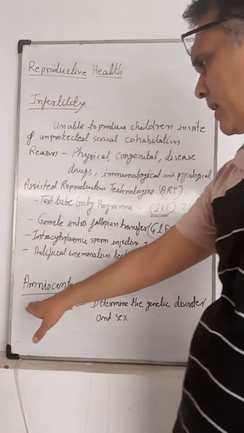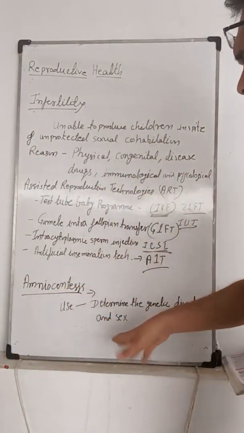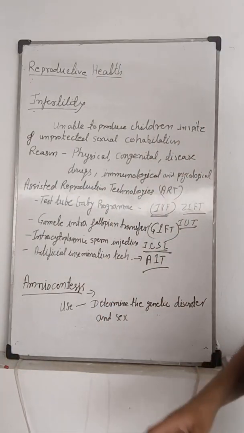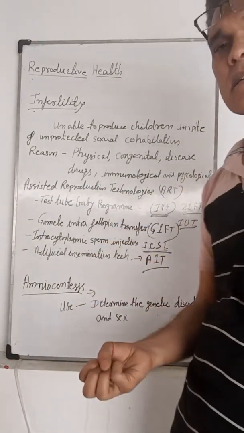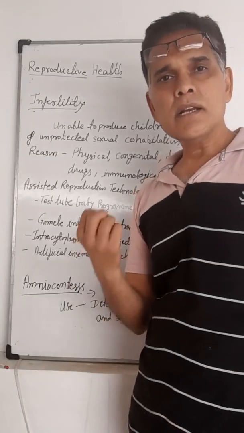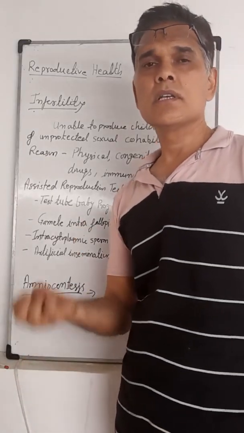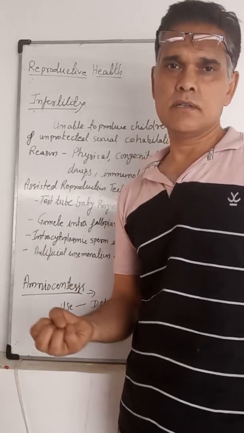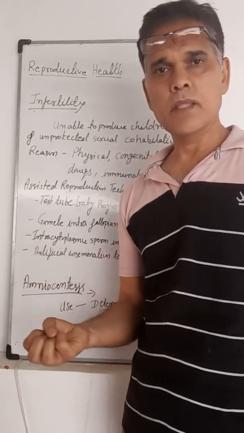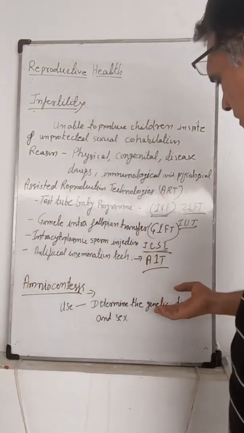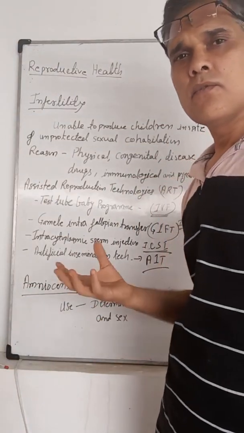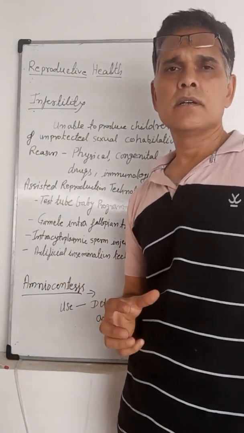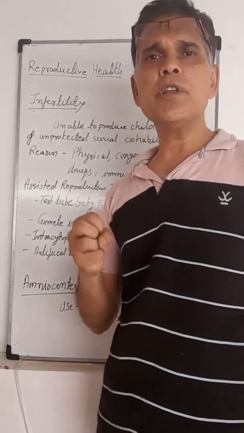The last one is amniocentesis. Amniocentesis is the technique through which we determine genetic disorders or the sex of a particular fetus. For this technique, we utilize the amniotic fluid.